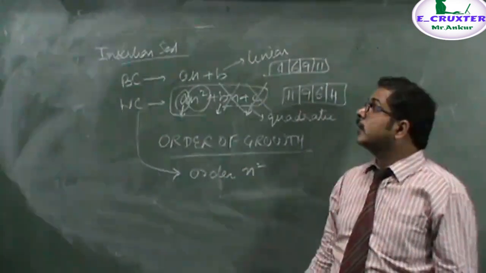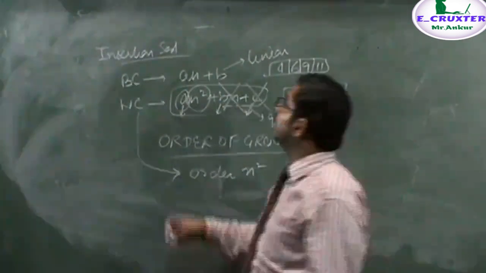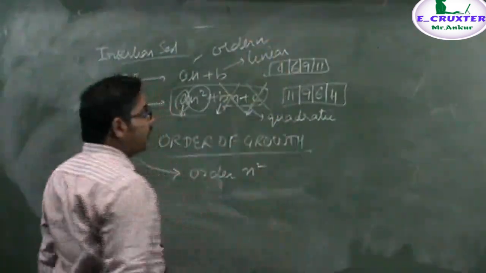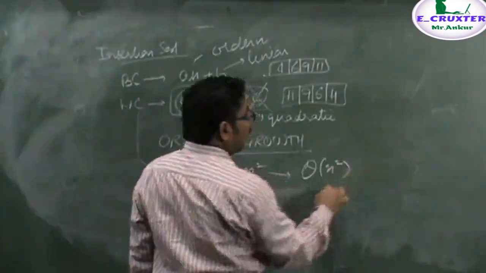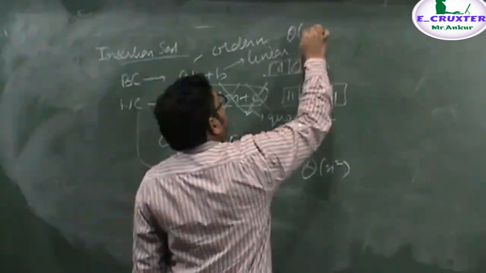We see that the running time of insertion sort in the worst case is of order n², and similarly the running time of insertion sort in the best case is of order n. We denote it as theta of n², which we will study afterwards in the next lecture, and this is denoted by theta of n.